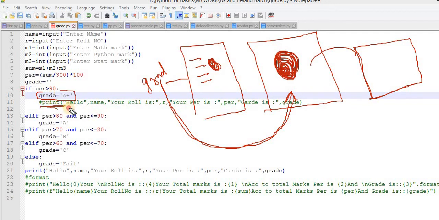If you do this over here, now what will happen? This file is doing the task of printing, and this file is doing the task of grading. So my basic requirement is that I have to pass this grade to the next file, where the printing department will take care of this grade. Now I think the picture is clear.